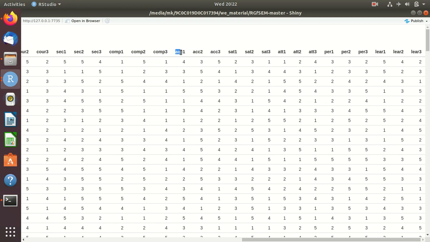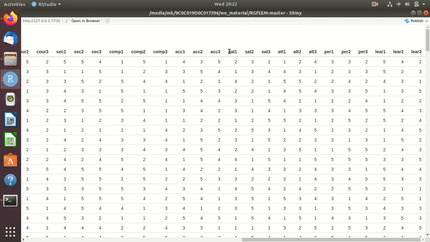Patient behavior was measured using satisfaction. Here there are three variables which represent satisfaction, three variables which represent the attitude of the patient, three variables which represent the perception of the patient, and three variables that represent the learning styles of the patient.